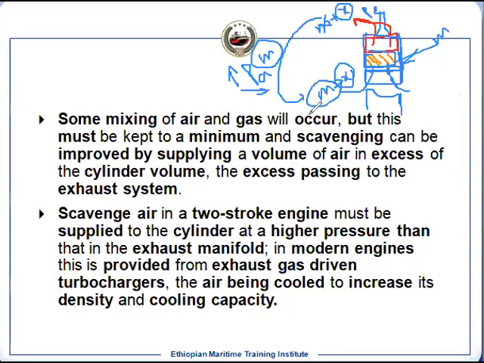Once it is designed and it is made, it means just one second.